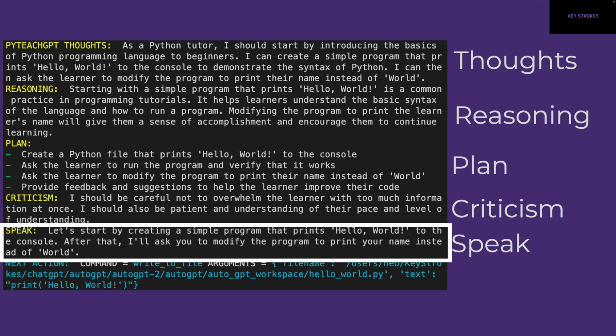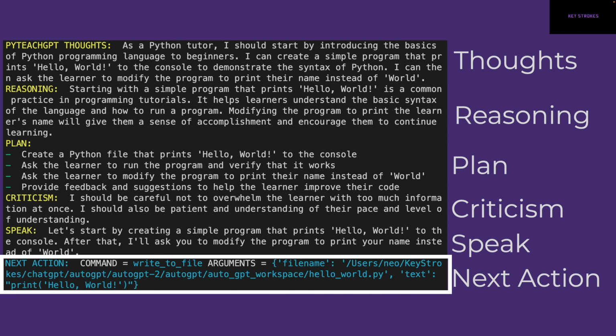And then we have this speak section. With AutoGPT, you can enable text to speech. That almost sounds like having your own Jarvis from Iron Man. So if you enable the speech mode, then these are the lines that you'll hear back. And then the final section is the next action, which basically says which command to run.